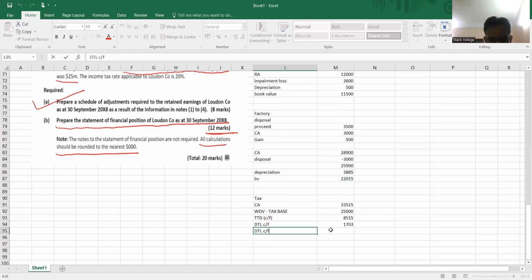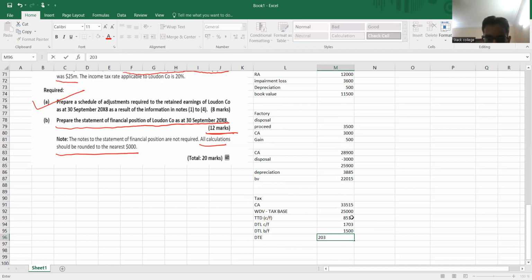That shows an increase in deferred tax liability, a deferred tax expense of 203.